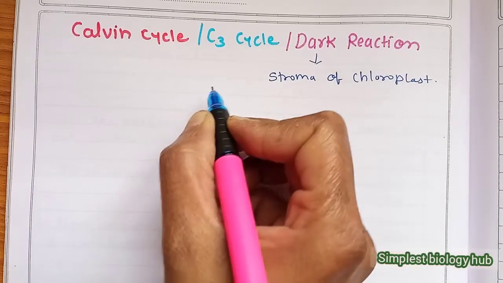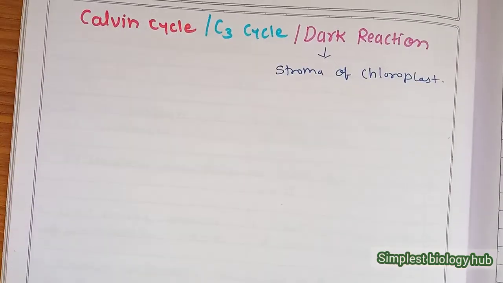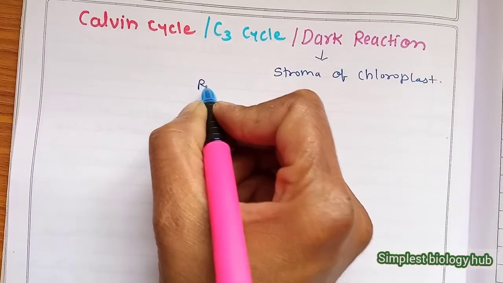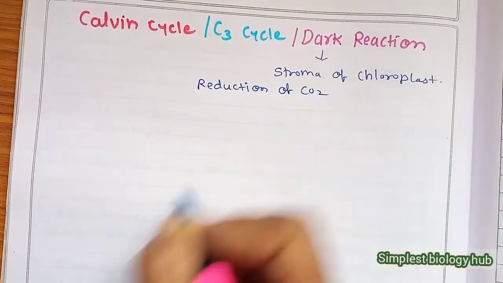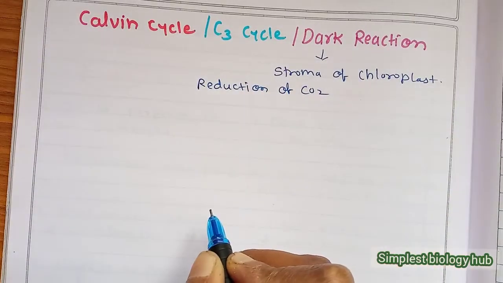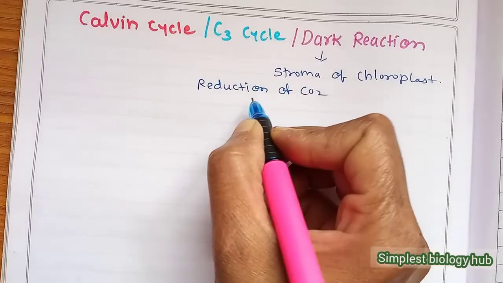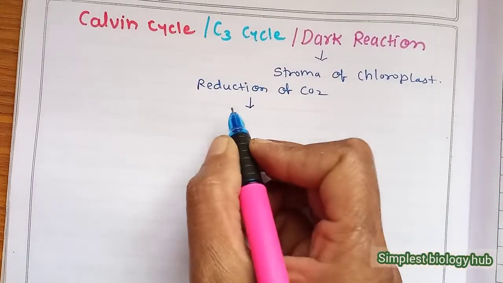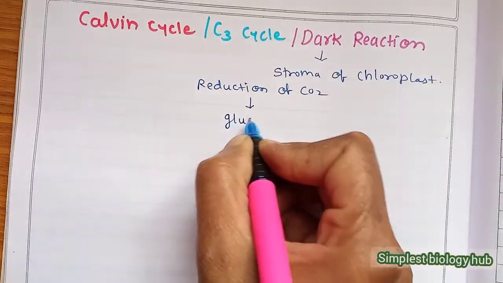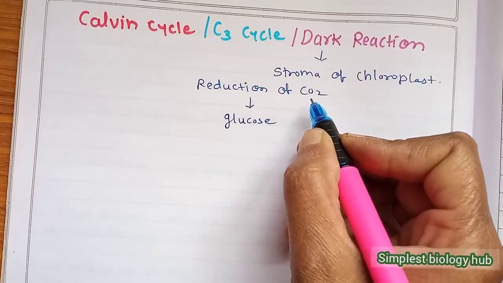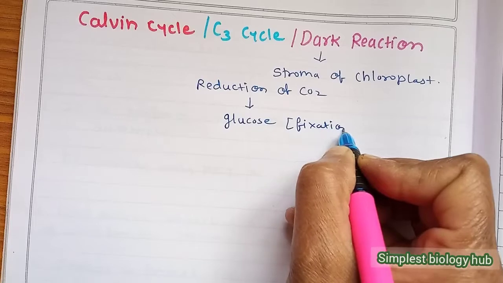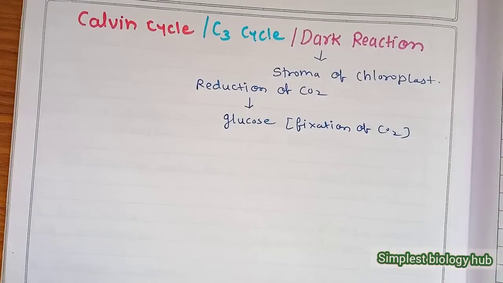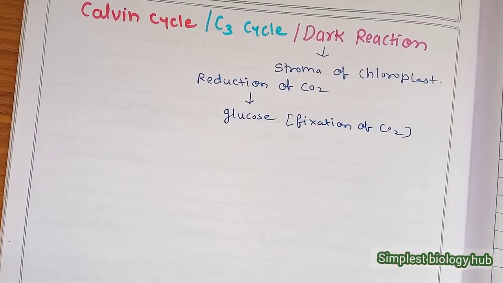This is the process of reduction. We call it the reduction of CO2. We know that CO2 is used for the process of photosynthesis, and that CO2 we reduce and form a new compound from it, that is glucose. Then how can we fix the CO2? That process we also call the fixation of CO2. Then how is the cycle performed?